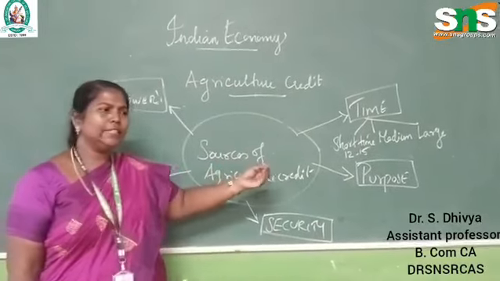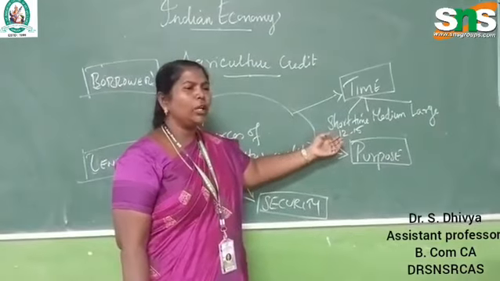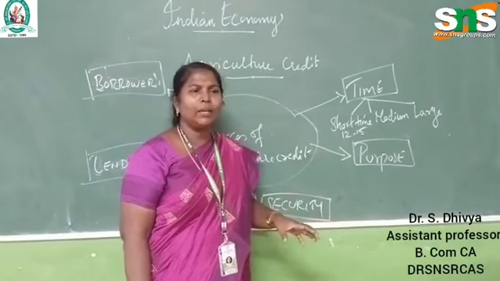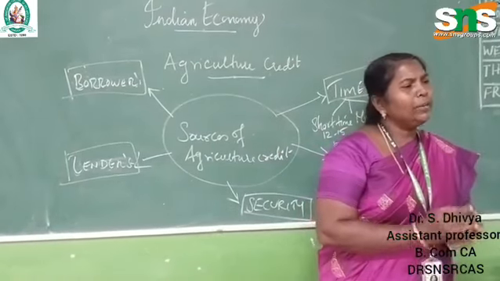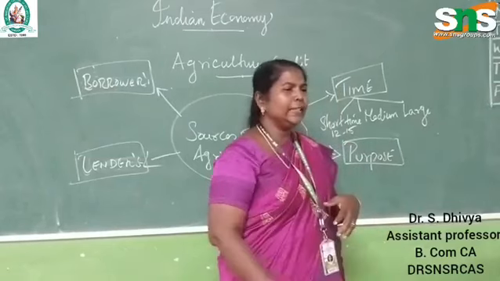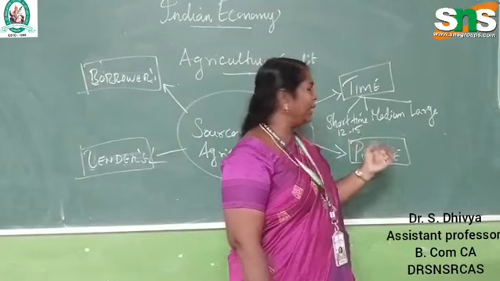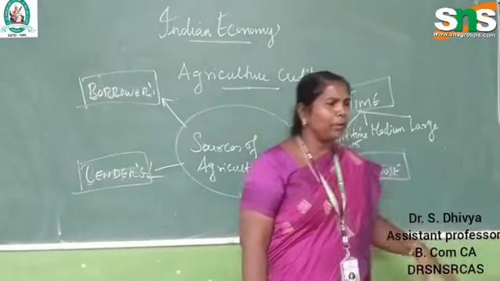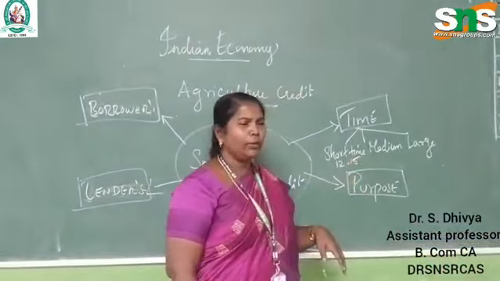Short term: if I give 1 lakh to the farmer for a short term of 12 to 15 months, what can he do in those 15 months with 1 lakh? He can cultivate a few crops, or he can buy limited technical equipment like machinery and utilize it for farming. So when the money is taken for 12 to 15 months and used for cultivation or purchasing machinery like this, it is called the short time period.